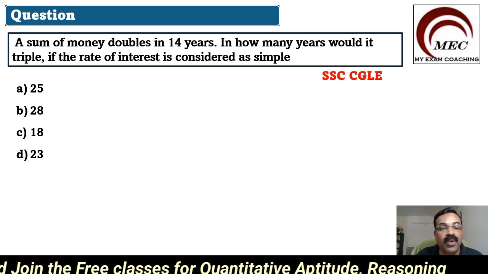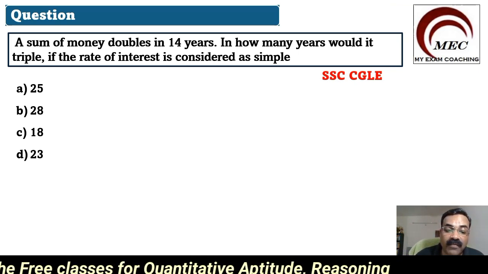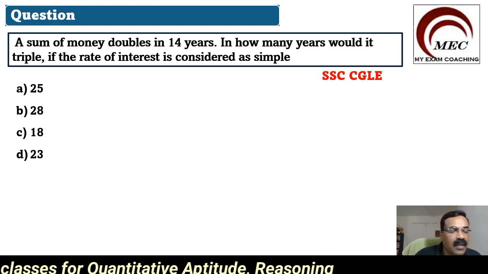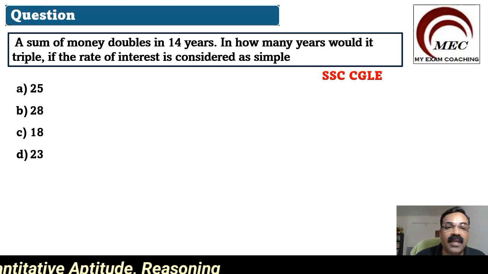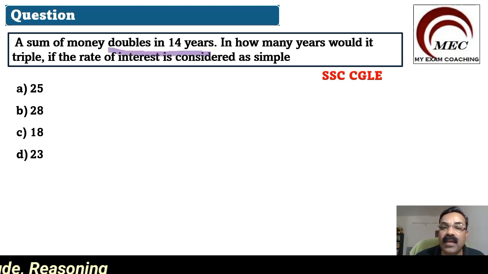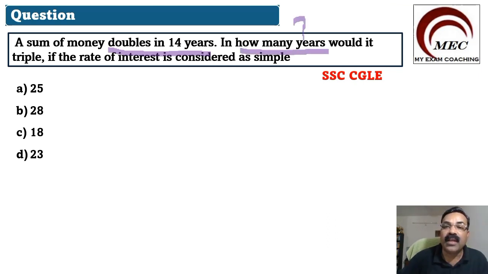Whenever you have this type of question, we have a very important formula. A sum of money doubles in 14 years. In how many years would it triple if the rate of interest is simple interest? That is what we need to find out. So we are talking about the simple interest formula here.